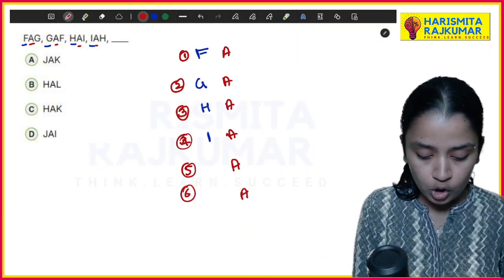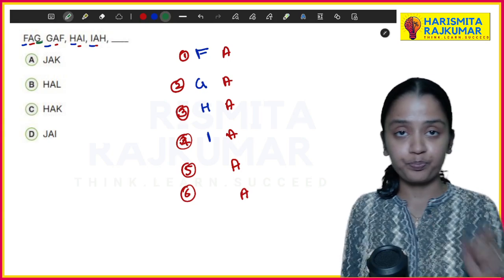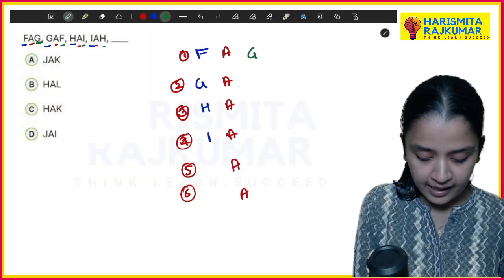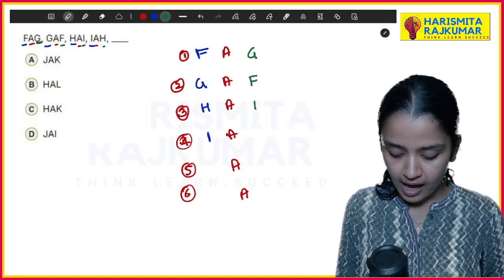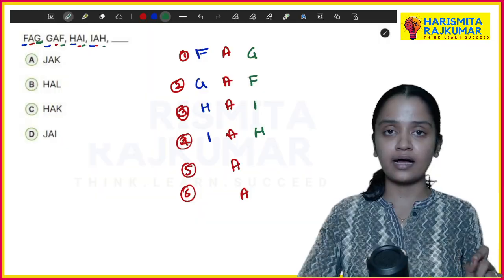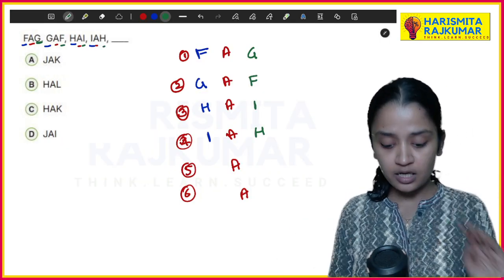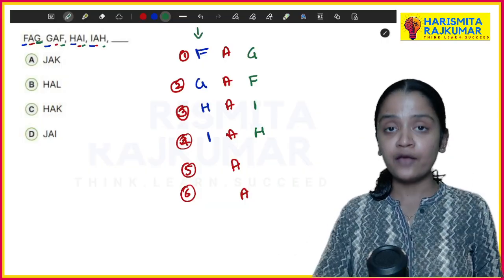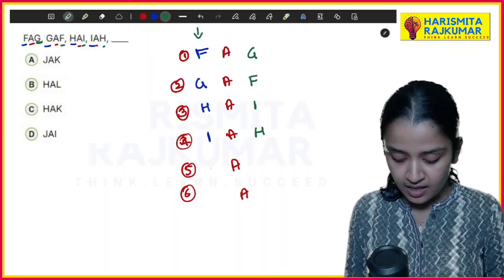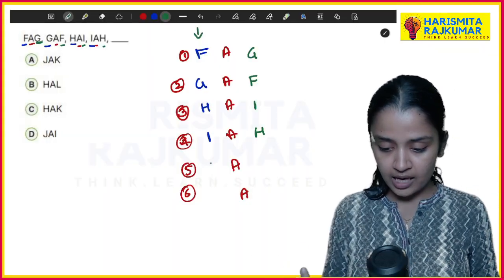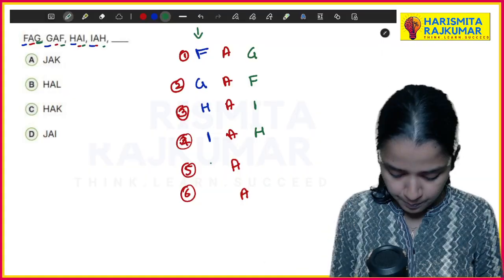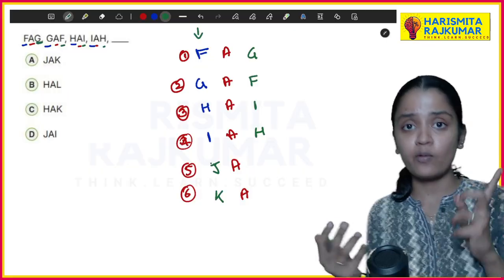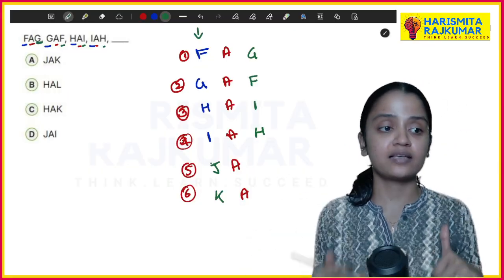Now look at the next one, the third letters, the third alphabet of the series. G, F, I, H. So when you look at the pattern, the first letters are in alphabetical order: F, G, H, I, then J. And what is next? K. I'll let you know why I'm finding the next one also.